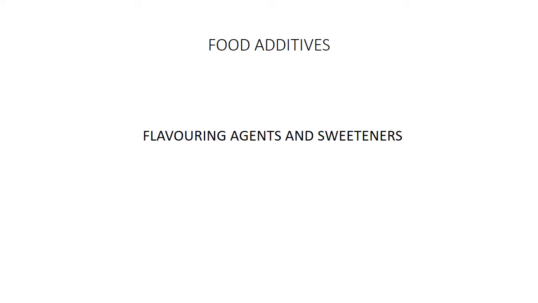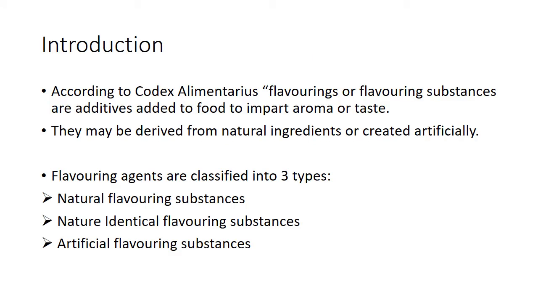Now, let us know the definition of flavoring agents. According to Codex Alimentarius, flavorings or flavoring substances are additives added to food to impart aroma or taste. They may be derived from natural ingredients or created artificially. Flavoring agents are basically classified into three types. They are natural flavoring substances, nature identical flavoring substances, and artificial flavoring substances.